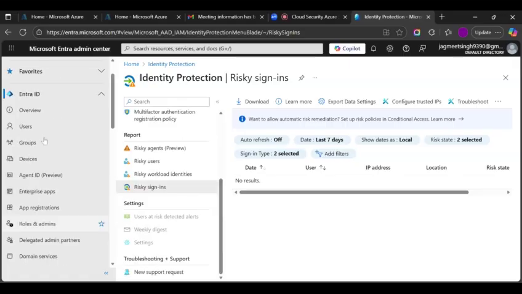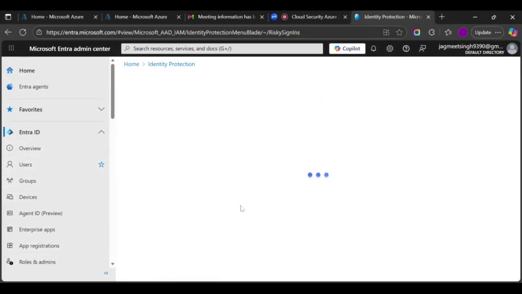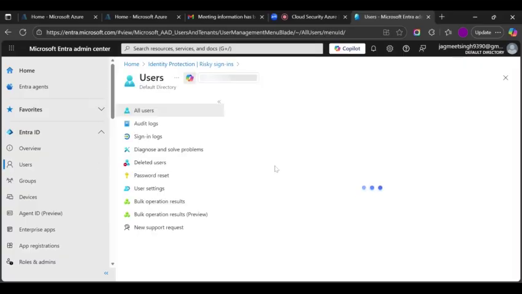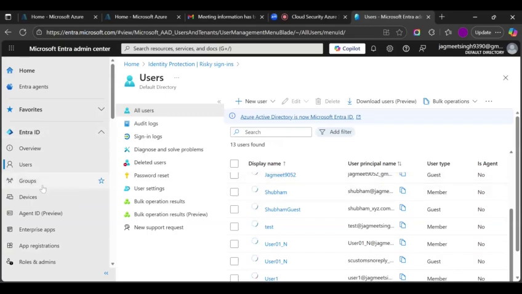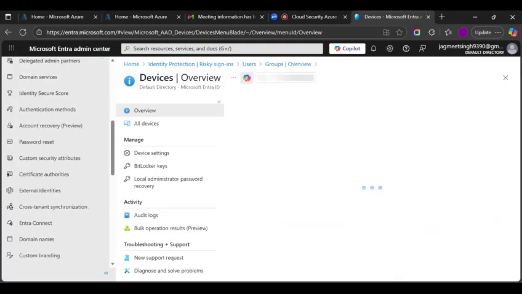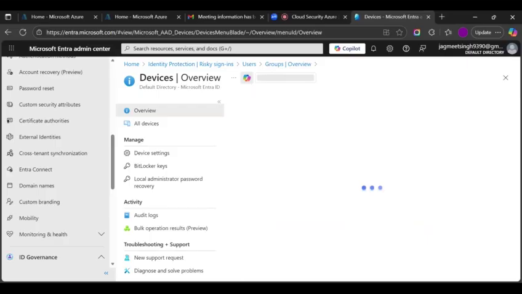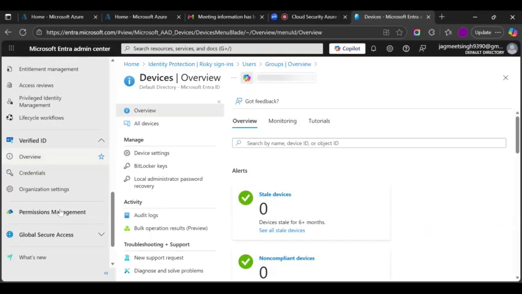What happens is, in this Entra ID you have to register everything. These users, you have registered users, guests, members, all these. The same goes for groups and devices. So it works on a user basis, analyzing all my user traffic? Exactly. Whatever my users are doing, it will analyze and give me the details, like if your user is doing something suspicious. Yes, exactly.